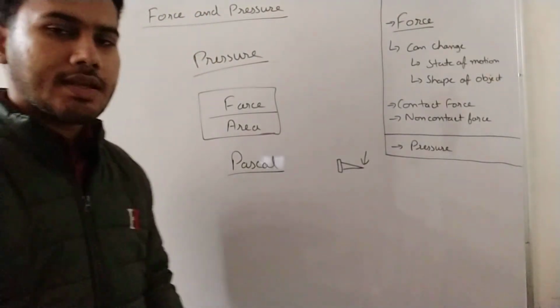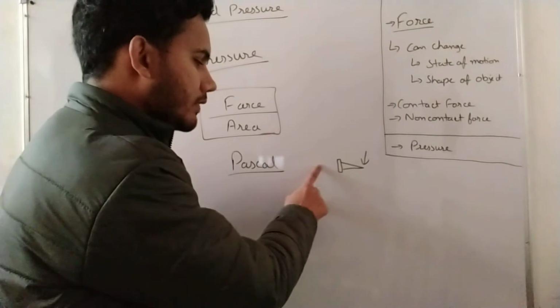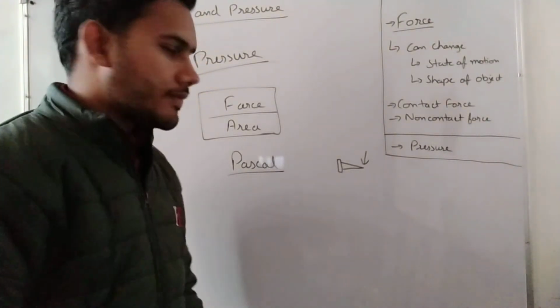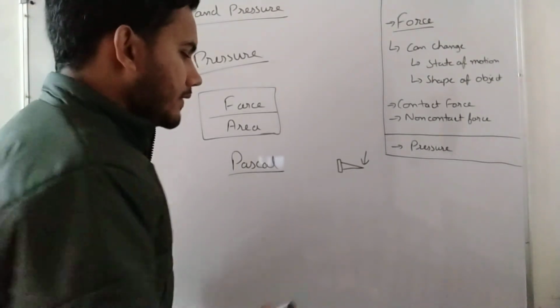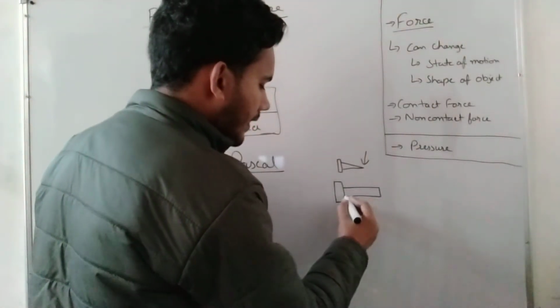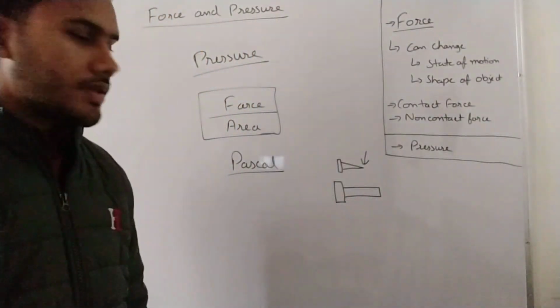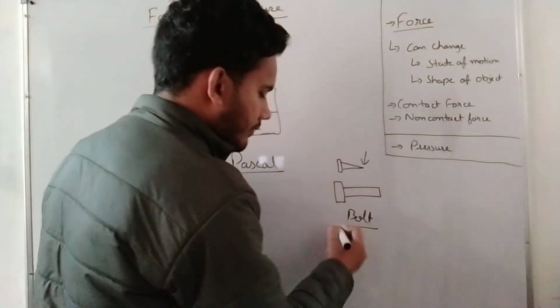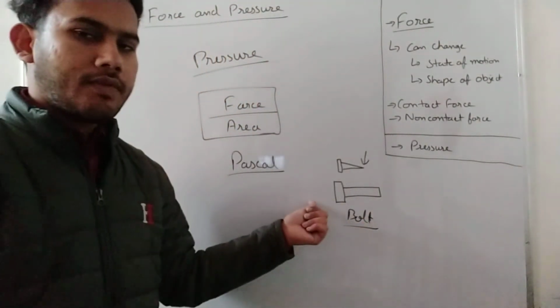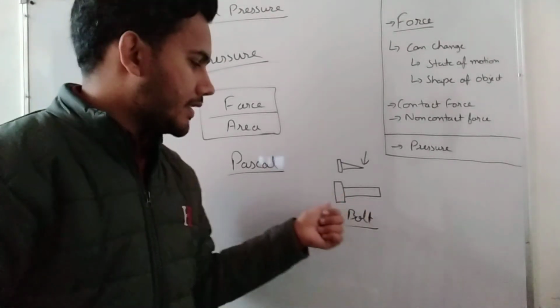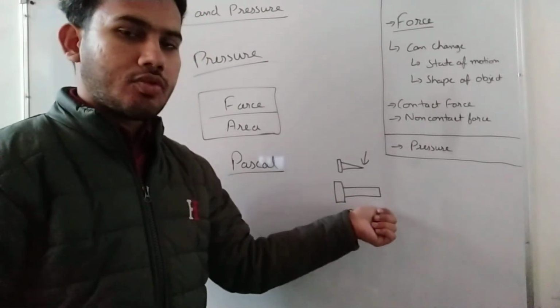What this means is, if we are hitting a nail, we will require a smaller amount of force. But if it is in this structure, like this, this is a bolt. If we hammer this into the wall, it will be hard to push in.